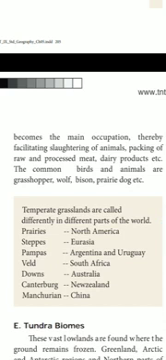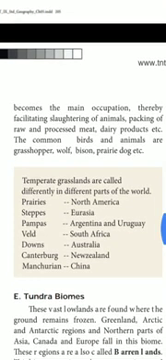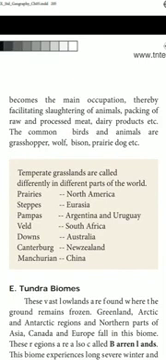So in this temperate grassland, only wheat was cultivated, and due to lack of farm labor, what industry was started? The pastoral industry becomes the main occupation. In this, they will slaughter animals and pack raw and processed meat, dairy products, etc. The common birds and animals are grasshopper, wolf, bison, prairie dog, etc.